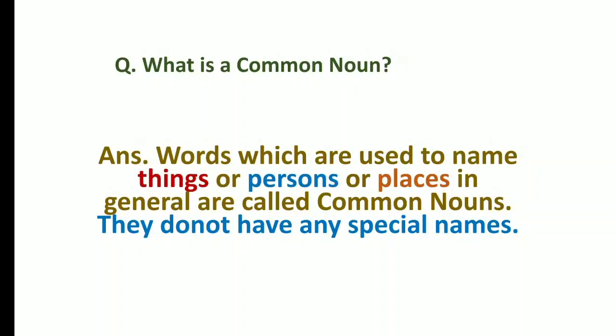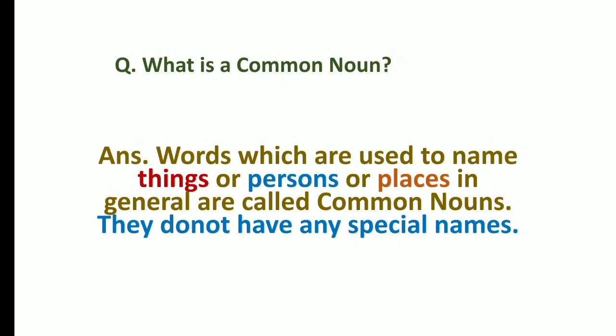When we are talking about these names, we are talking about particular people. But we are not talking in general sense. We are not telling about the whole class. We are not talking about all the girls or all the boys. We are just pointing out some few names, isn't it? So, that is why they are special names, and when we talk about common nouns, we will not be able to talk about special names. We will just be telling girl and boy and no other specific name. Understood? We won't be focusing on any special name.